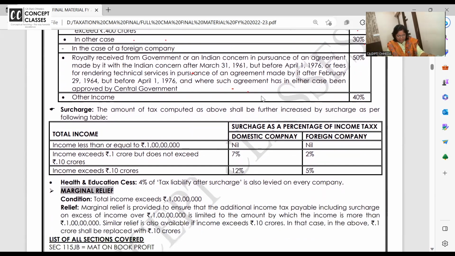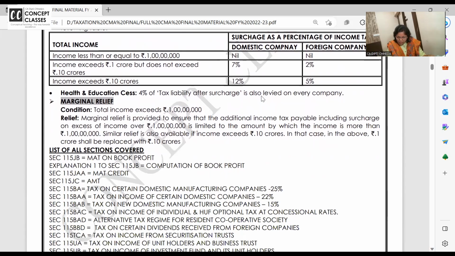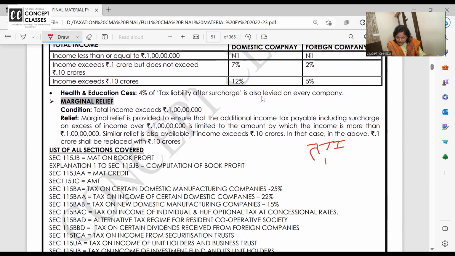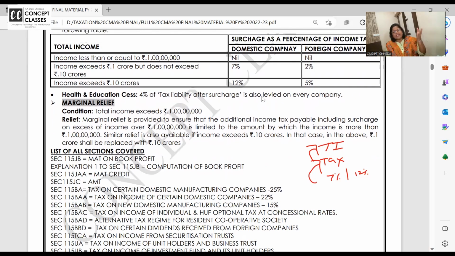Surcharge rates are clear. And all of you remember or not, basic on total income, tax is calculated at 30%. On tax, surcharge is calculated at 7% and 12%. You remember I have taught you surcharge rates 10%, 15%, 25%, 37%. That's for individual, HUF, all that. Here, tax is calculated on income, surcharge is calculated on tax, and on tax plus surcharge, HEC is calculated at the rate of 4%. Clear? Right?